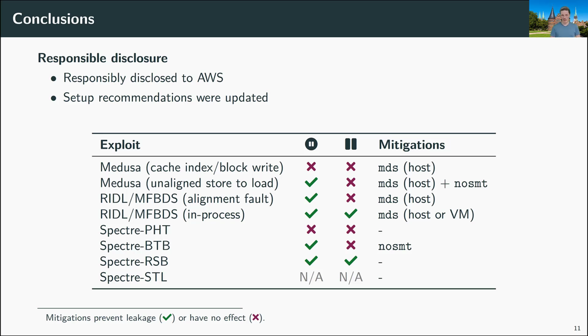Spectre RSB and STL pose no threat to Firecracker VMs, because all the countermeasures that were recommended at the time of writing were sufficient. The same was true for Spectre-BTB. When you disable hyperthreading, then there was no leakage. However, Spectre-PHT still poses a threat because we saw leakage and we did not find a mitigation to stop the leakage. So Spectre-PHT still poses a threat today.